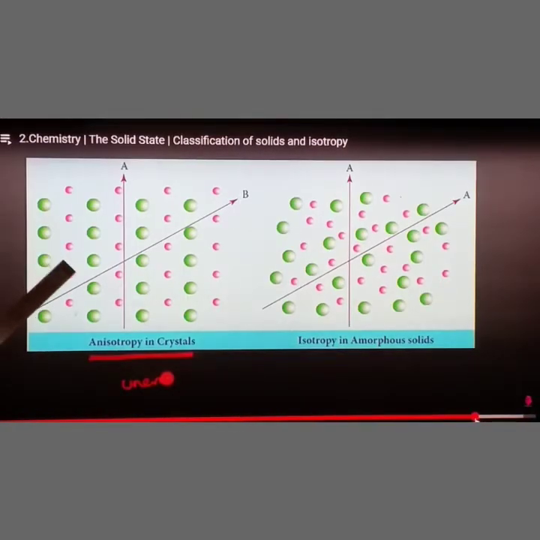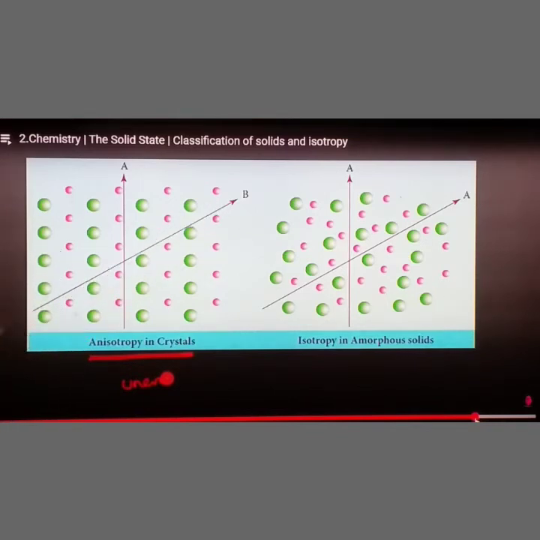Here is the diagrammatic explanation for anisotropy and isotropy. So be very careful: anisotropy means crystalline solids, isotropy means amorphous solids. First, what is crystalline? What is amorphous? See, if you look at the picture, assume a cation, then an anion, then a cation, then an anion. There will be a regular arrangement of atoms or ions over a long range, for a long distance.